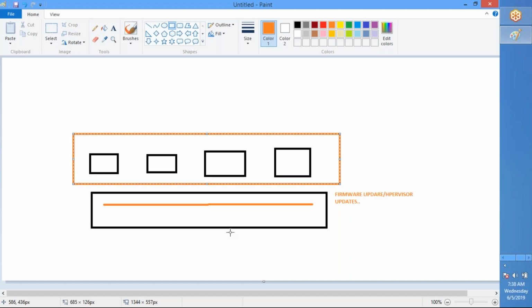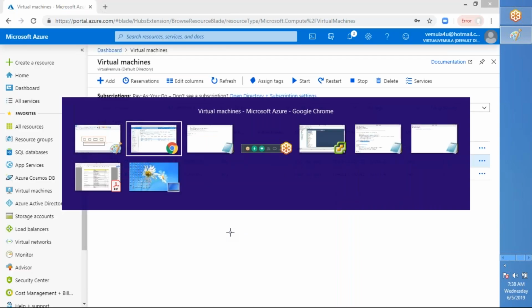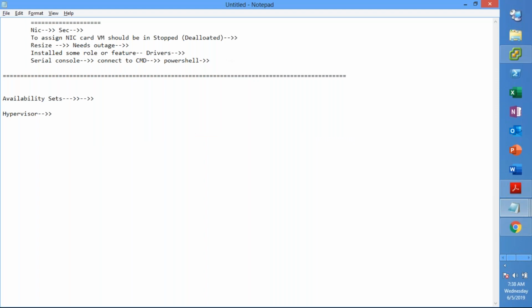Now to avoid this, you have to put them into something called availability sets, right? Now how and in what way will the availability set help us get away from these situations?